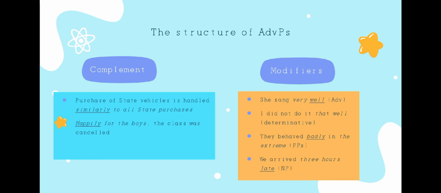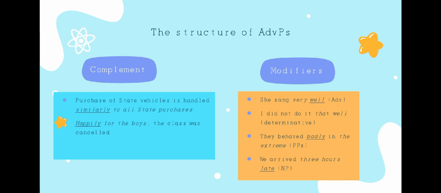And in the second sentence we have happily for the boys, the class was cancelled. A few adverbs such as happily take complements that are not licensed by a corresponding adjective with a matching sense. You can see in the book, the cancellation of the class was happy for the boys.